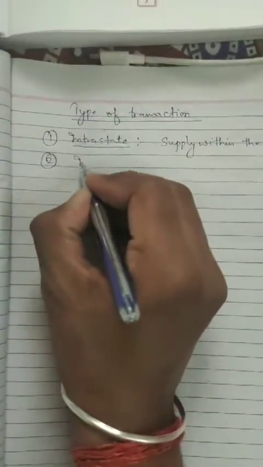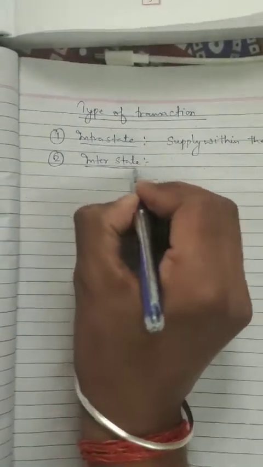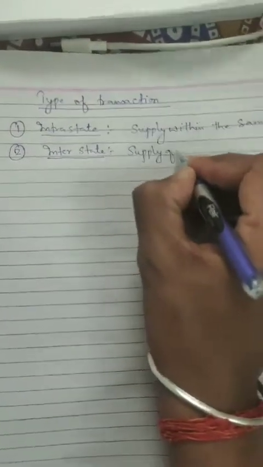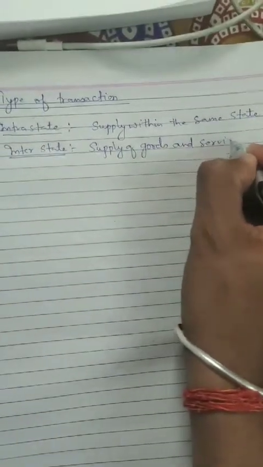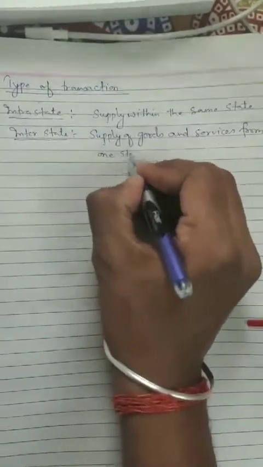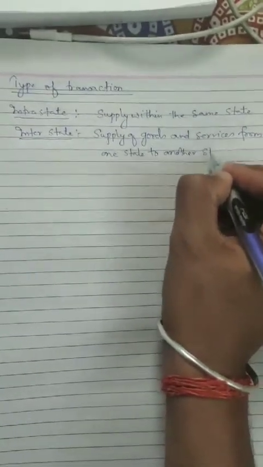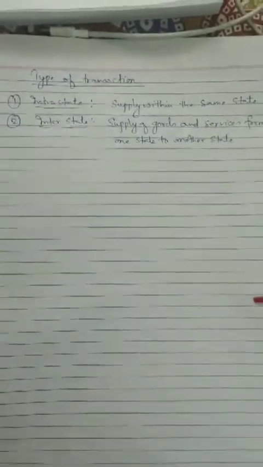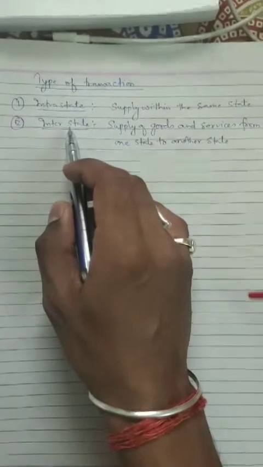Next is interstate. Interstate means supply of goods and services from one state to another state. These are the two types of transaction which are included in GST: intra-state and interstate.